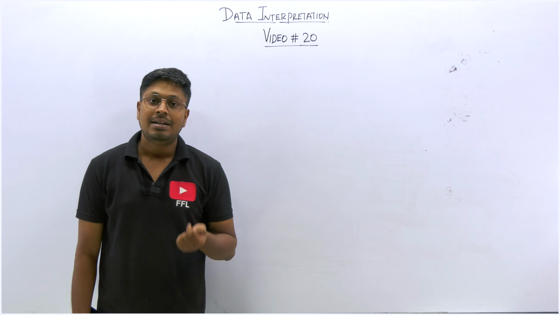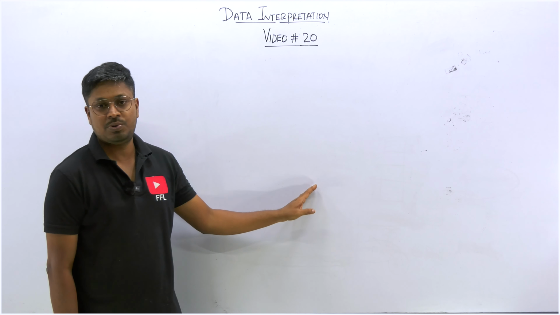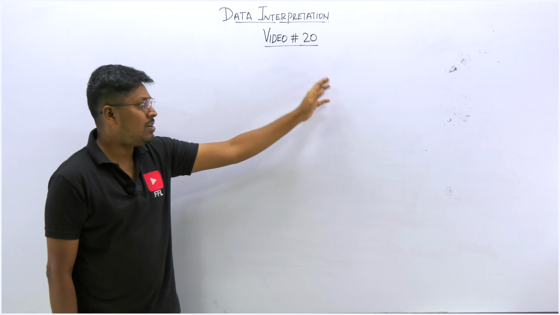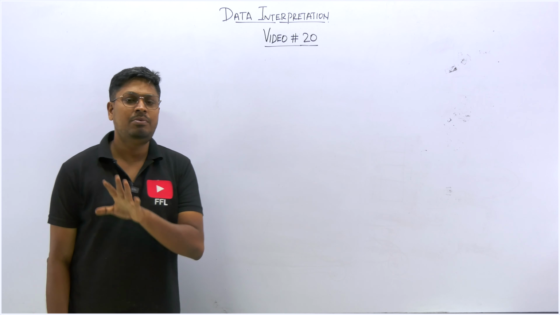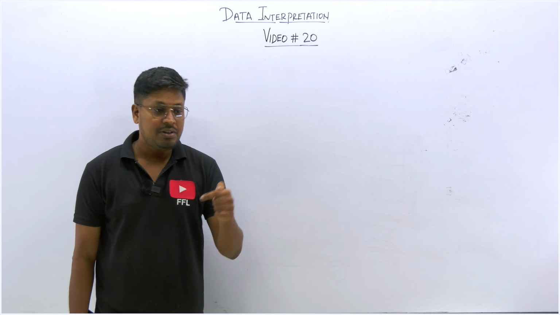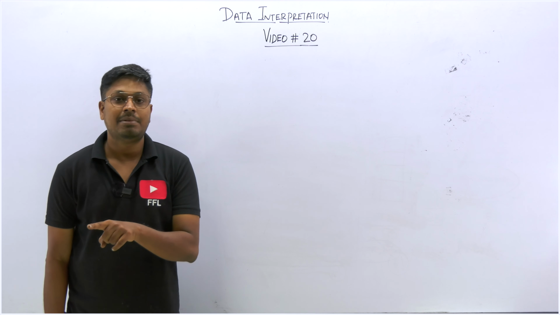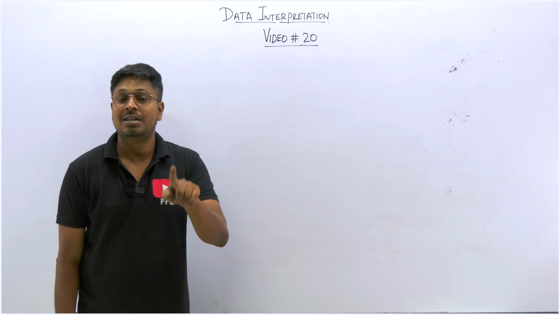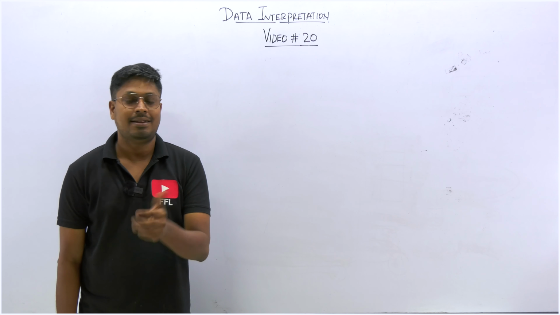That's the reason I am saying time management is also important. For this DI, you should not take more than 15 minutes to solve. At least for the initial 10 minutes you take to find out all the values. Then the remaining 5 or 10 minutes you can solve all the 5 questions. Maximum 20 minutes you can take to solve this DI. So practice like that. That's the reason I have given 20 minutes for the test every day. Some DI I have given 15 minutes and some 20 minutes. Time management is important, and you should know the concept to solve the question. These two come only when you practice. Kindly practice the test and then watch the video, right?